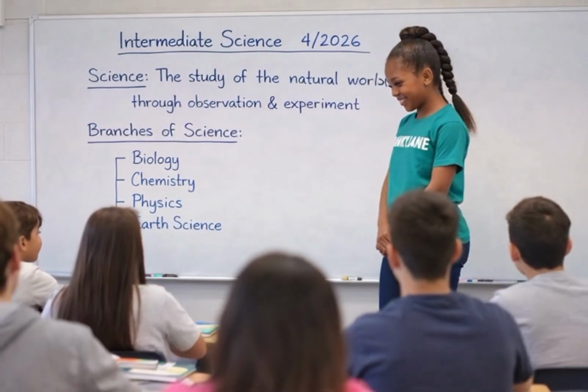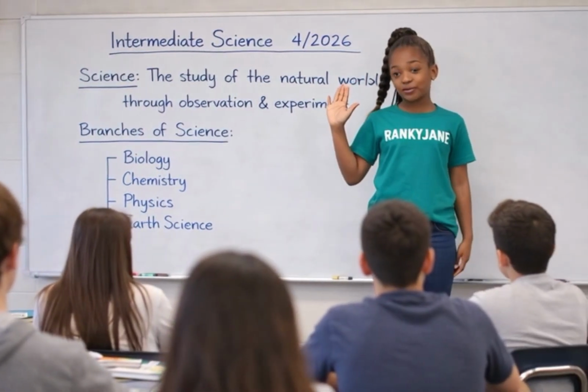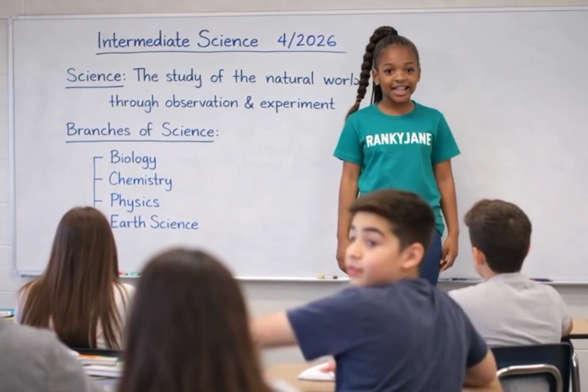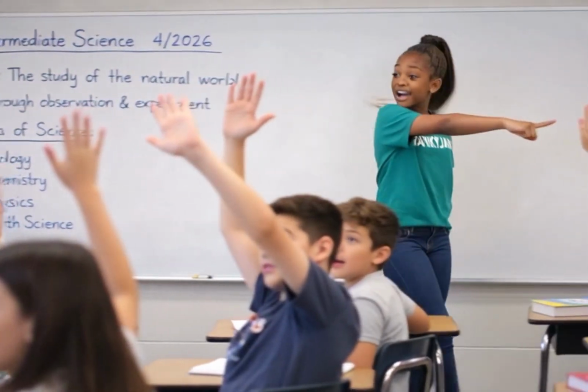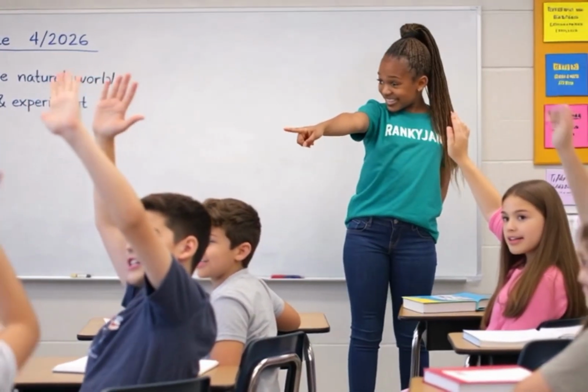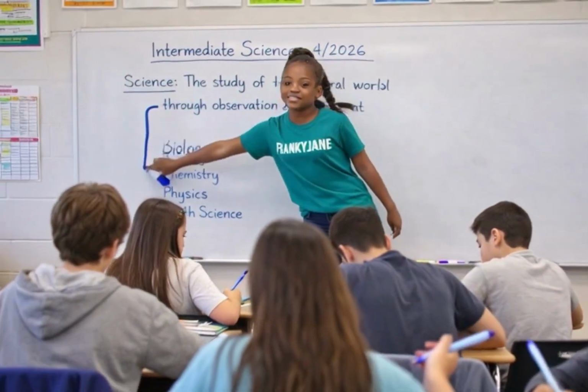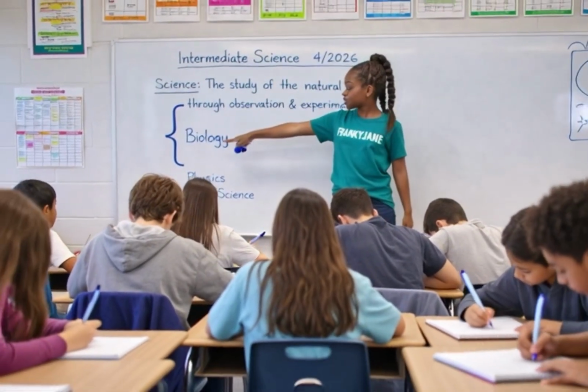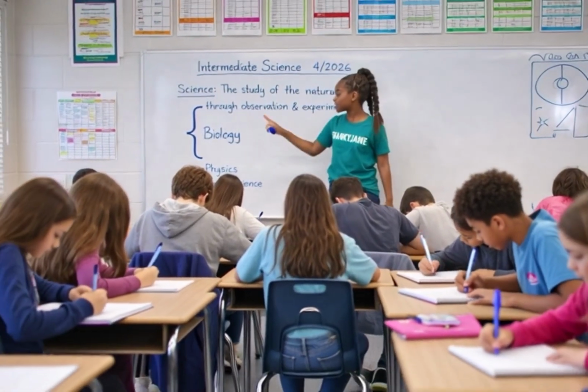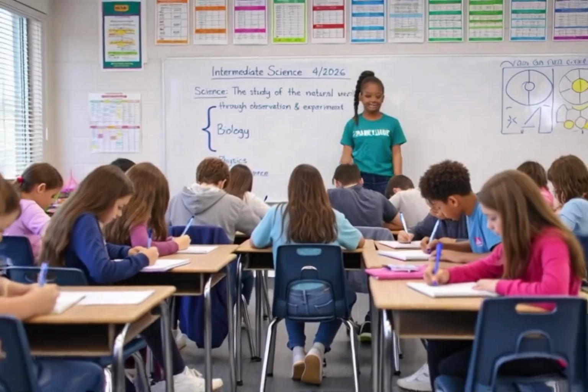Great job, you two. Okay, class, let's review. Who can name a branch of science? Biology. Excellent. Another one? Physics. These are the branches of science. First, biology, then chemistry, physics, and earth science.